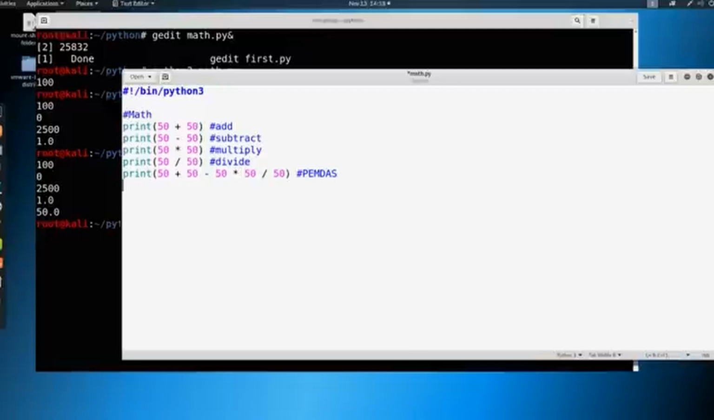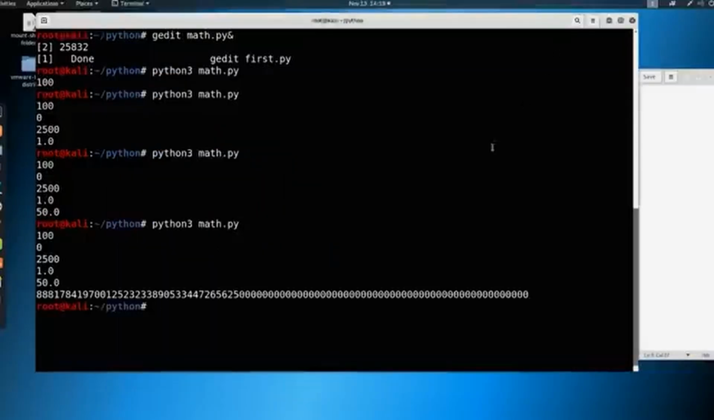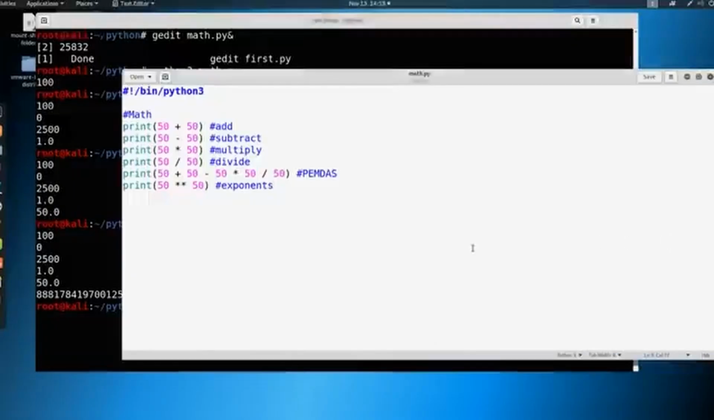So here, let's talk a couple more things. We can also do exponents. So let's say we want to do 50 to the 50th power. Well, we just write it like this. And now we have exponents here. Save it, run it really quick. And we get this very, very, very large number, right? We could just make this to the second power and make it a little bit simpler.